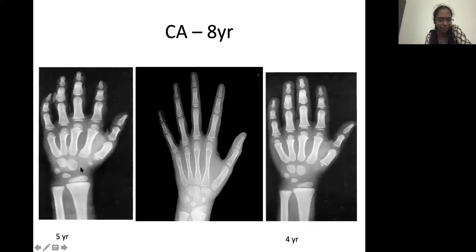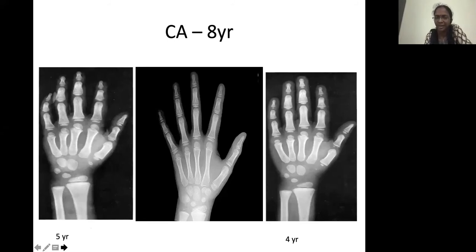Again, compare with the 5-year-old child. Again, you can see that this bone is much more advanced. All these things have to be seen. See, this is still a rounded metaphysis, but here we have an almost cap-like metaphysis. So again, this is much more advanced than a 5-year-old child. Then you have to compare with the next X-ray.